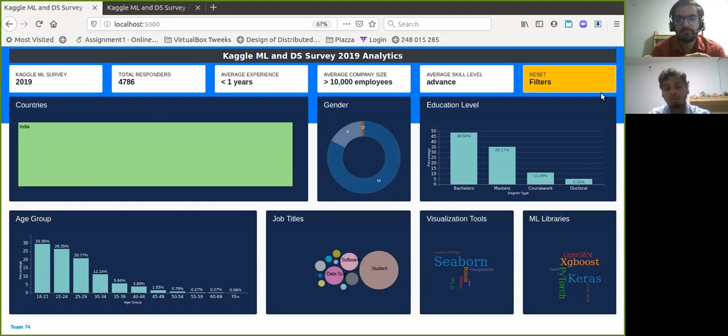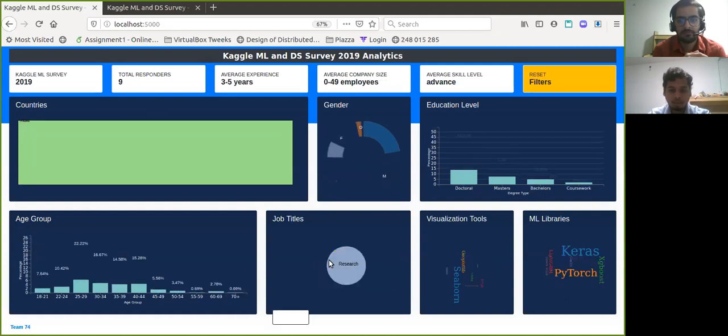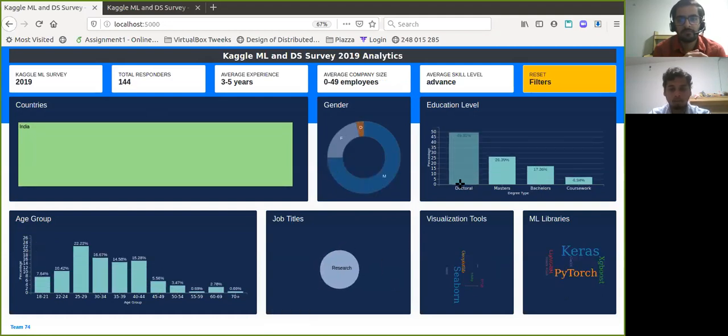Now let's see how research scientists who are seasoned players in this area work. If we deep dive into the research scientists, 50% of them have doctoral degrees, we can see. And of course, doctoral degrees take time, and the people in the age group 25 to 44 form a huge chunk of the responses that filled the survey.